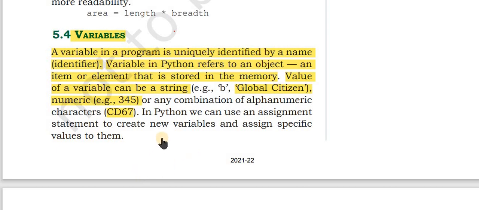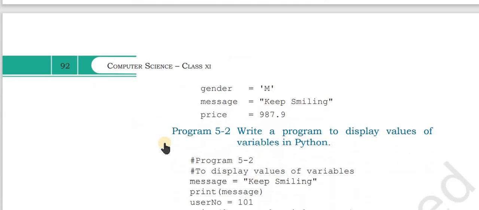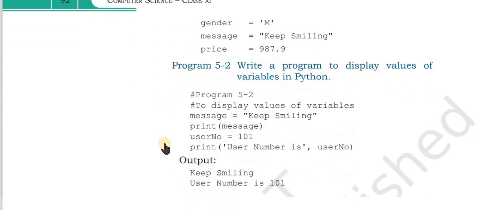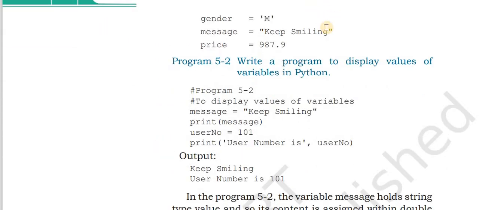In Python, we can use an assignment statement to create new variables and assign specific values to them. So how can we assign a value to a Python variable? We can use the assignment operator, or generally you call it the equal sign. So let's study further topics. Let's take some examples.